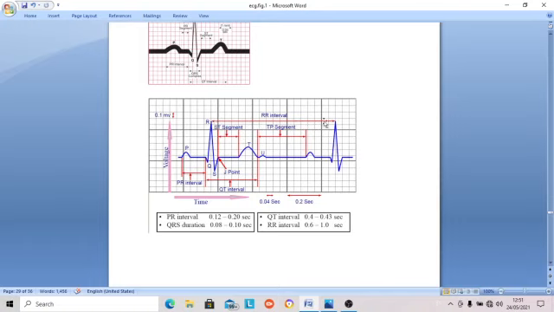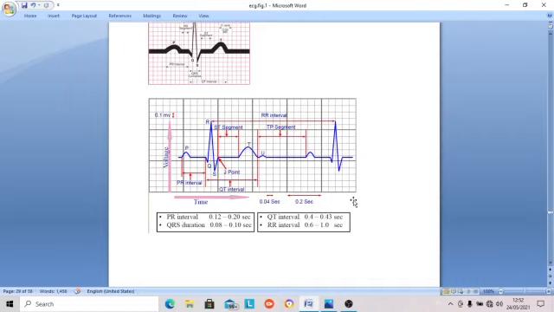This is 16, 17, 18. We are correct. So 0.72, because the prominent lines include 5 of the smallest squares. So 0.72 is the RR interval.